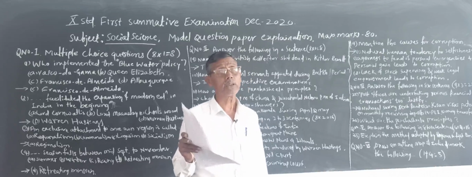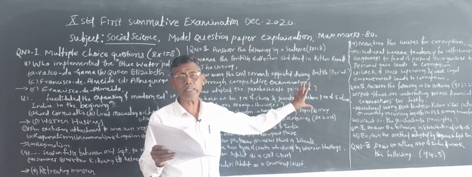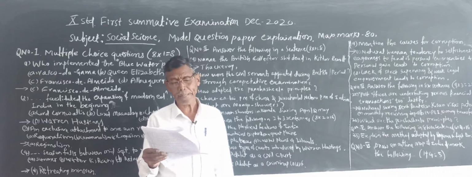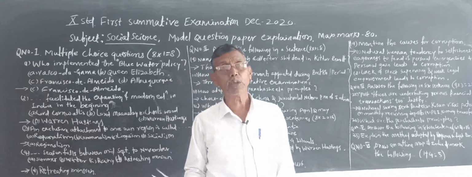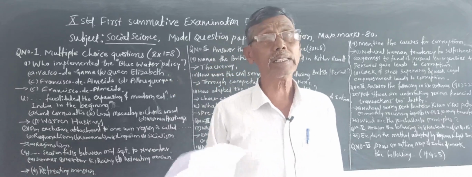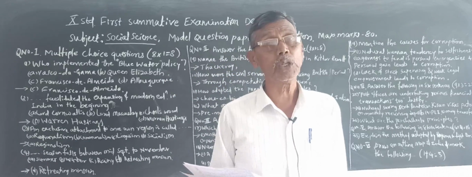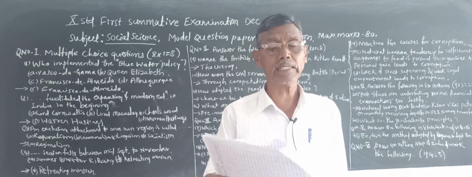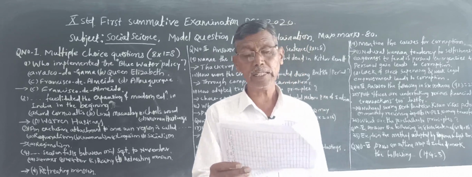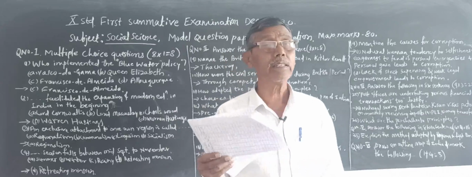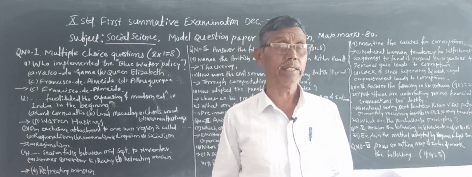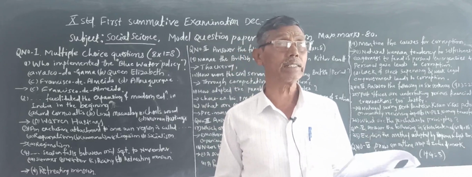For example, post offices: what are the services rendered by the post offices? Or sometimes they will ask a question like this: post offices are undertaking various financial transactions, justify. Like this also they will ask.